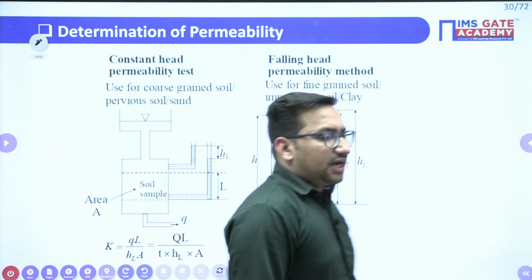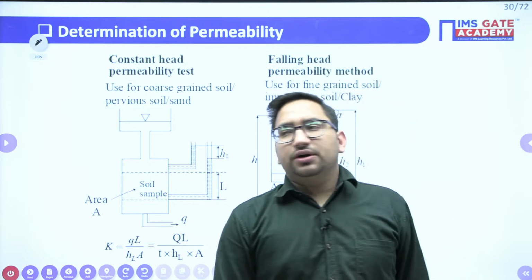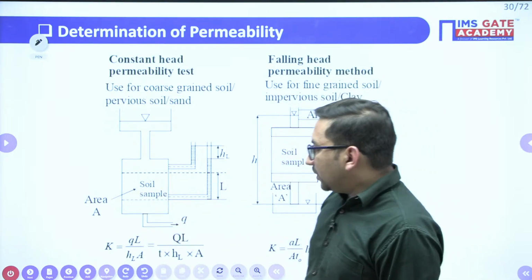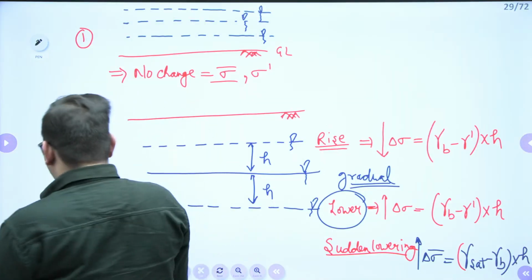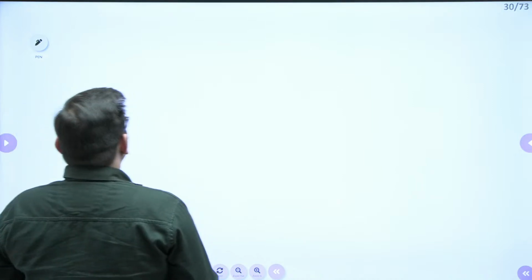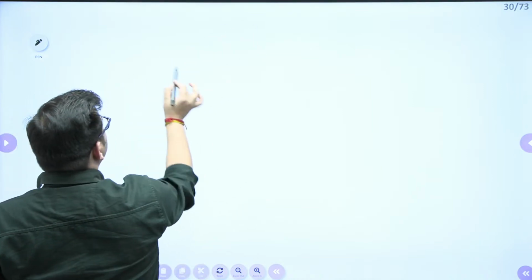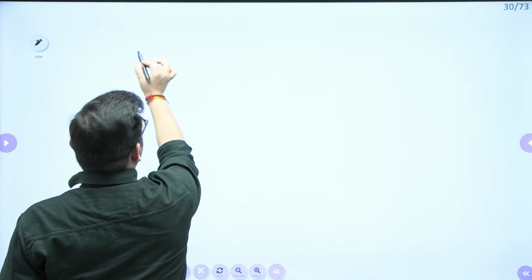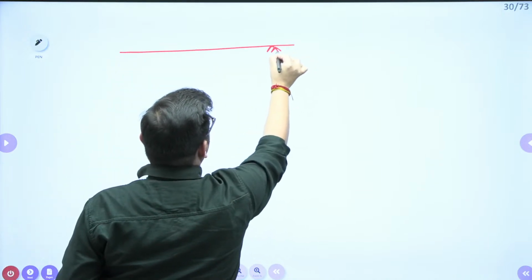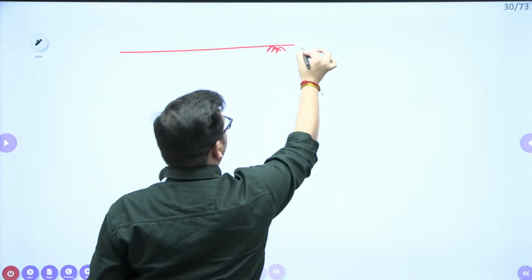Next, there are other concepts also, related to the effect of capillarity, right? So those you can just revise. Capillarity also is an important part, right?